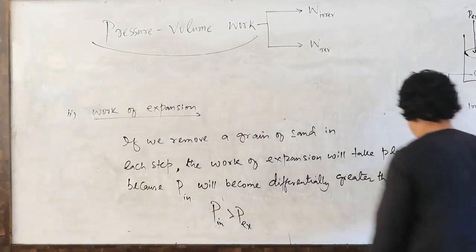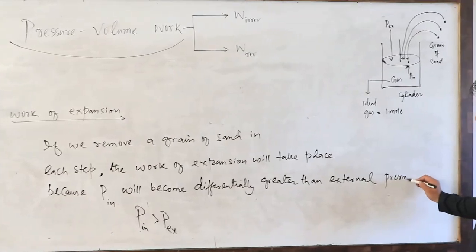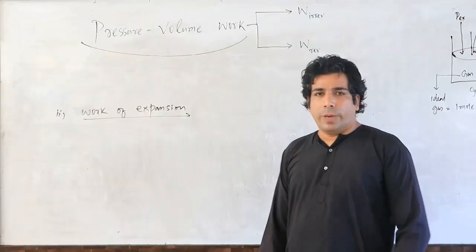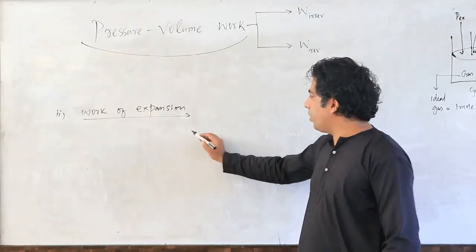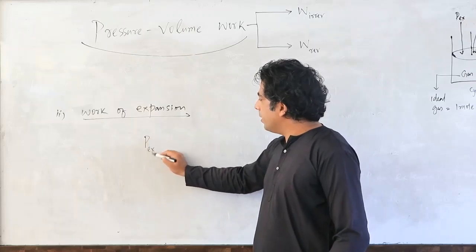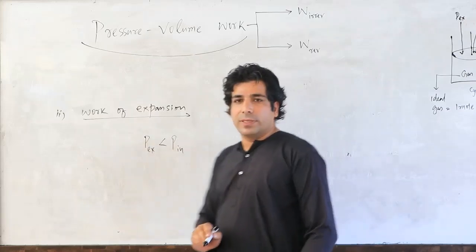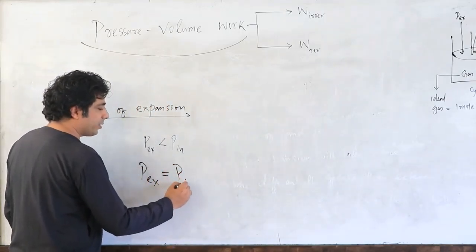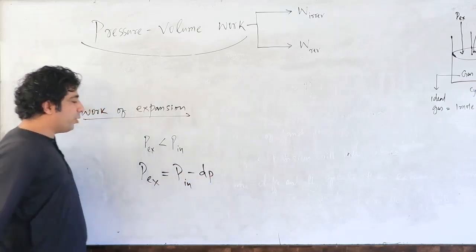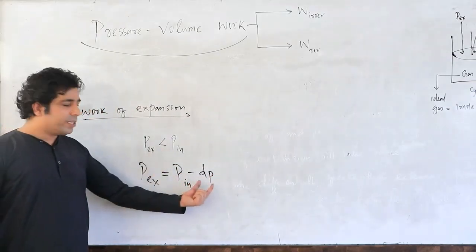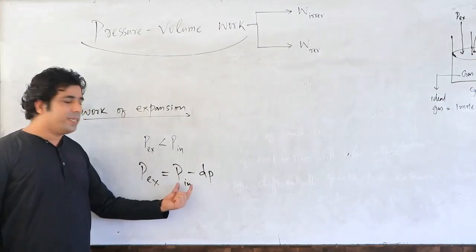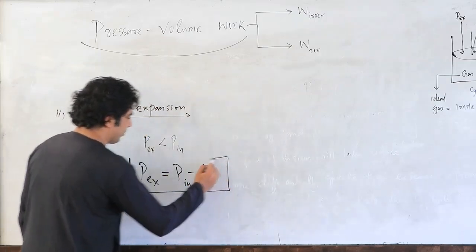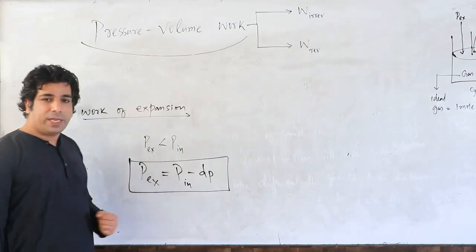So for work of expansion, now you have understood that P external is less than P internal. It can also be written as P external is equal to P internal minus dP. We know that P internal is greater. If I remove the differential pressure from P internal, what will happen? It will become equal to P external. So remember this particular expression.